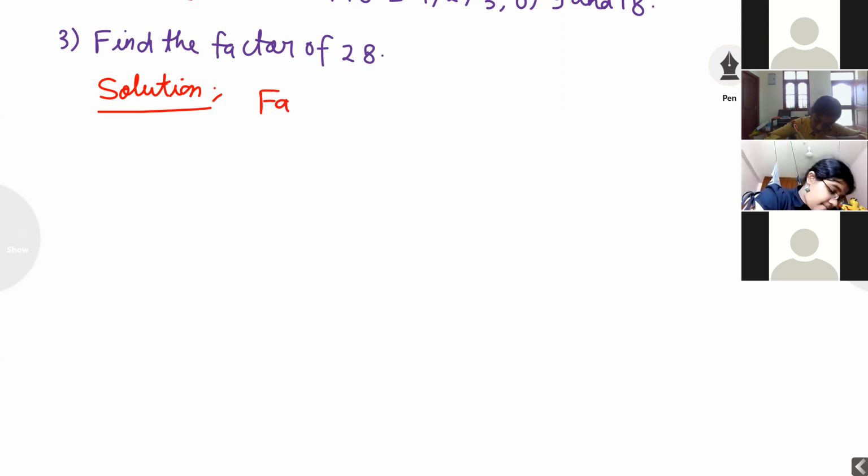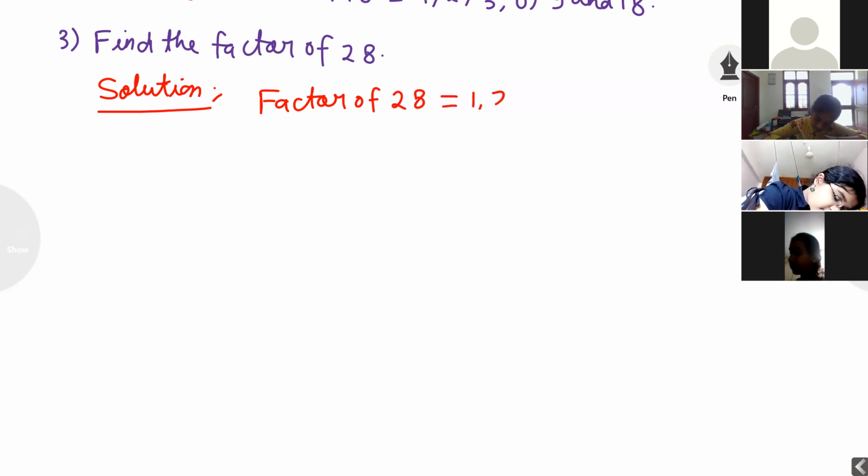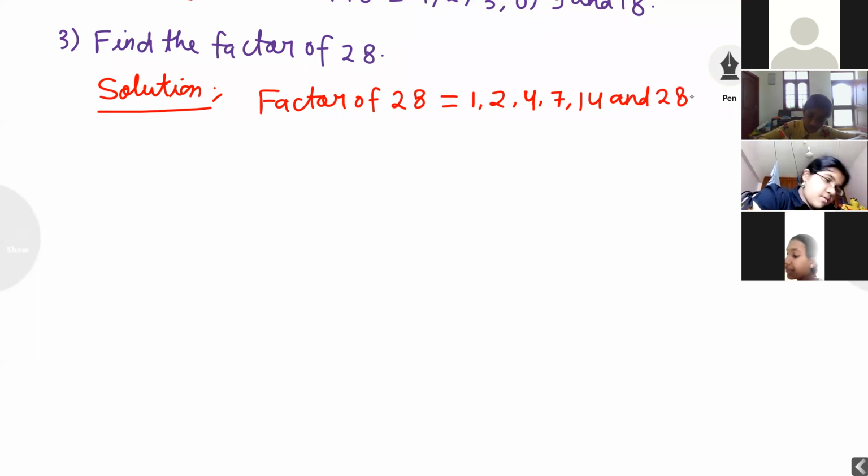Factor of 28 is equal to: one table, two table, it will come, three table no, four table yes, five no, six no, seven yes, next 14 and 28. I hope students you got it, how to find factor.